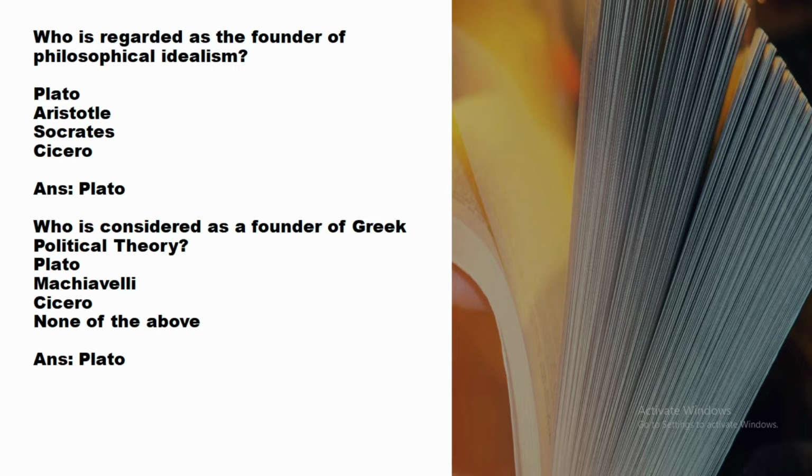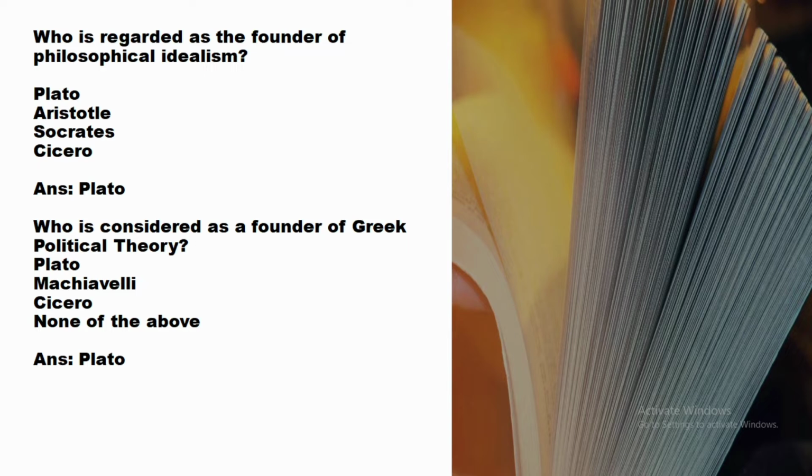Then the next question is: who is considered a founder of Greek political theory? The options are Plato, Machiavelli, Cicero and none of these. Plato was the first Greek political philosopher.